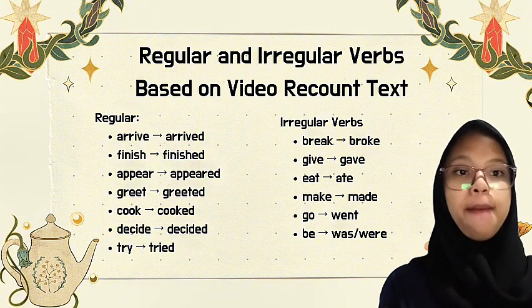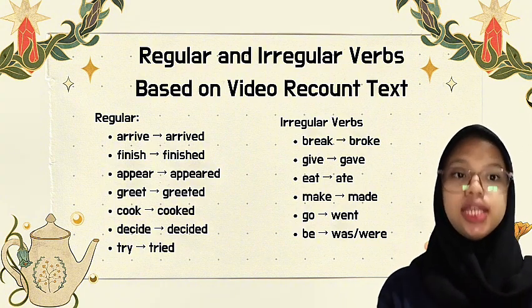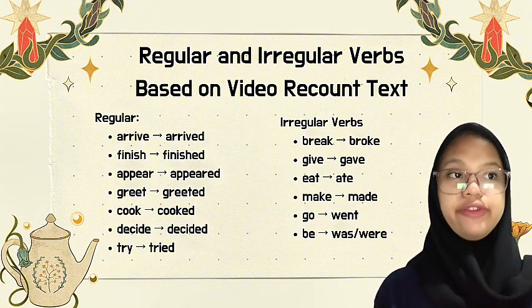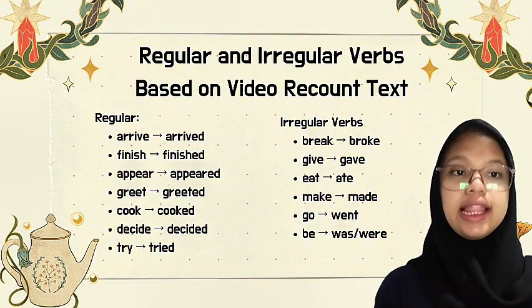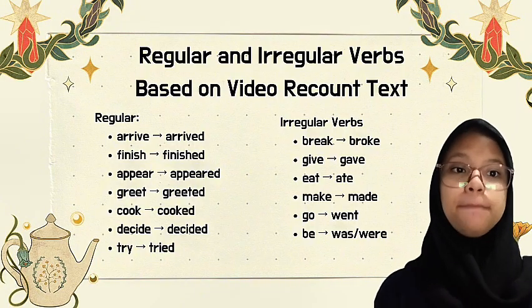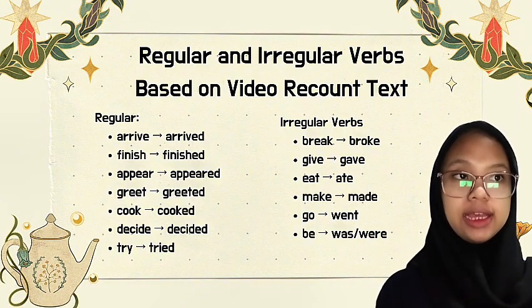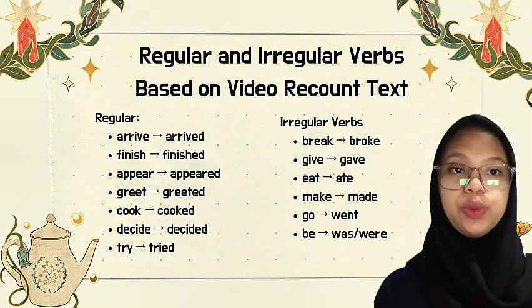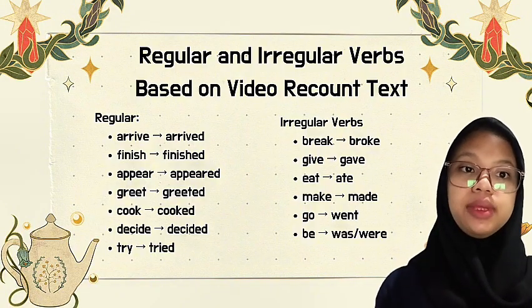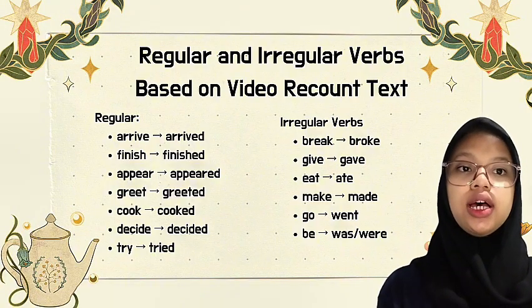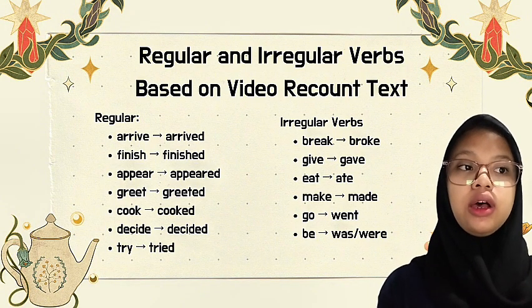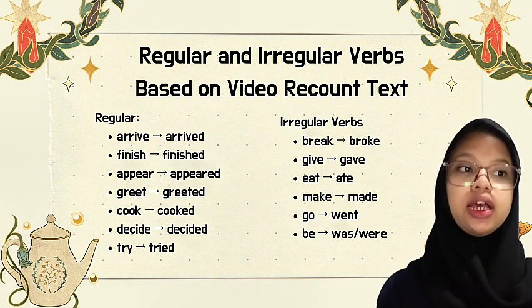Next, irregular verbs. Break, broke. Give, gave. Eat, ate. Make, made. Go, went. Be, can be was or were, depends on the subject.